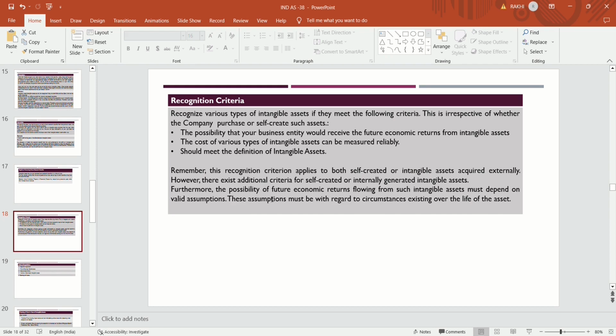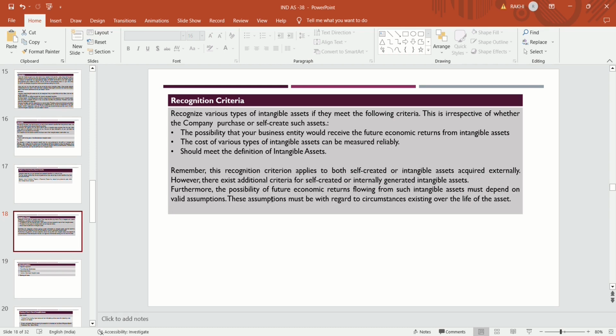However, there exist additional criteria for self-generated or internally generated intangible assets. Furthermore, the possibility of future economic return flowing from such an intangible asset must depend on valid assumptions. These assumptions must be with regard to circumstances existing over the life of the asset.